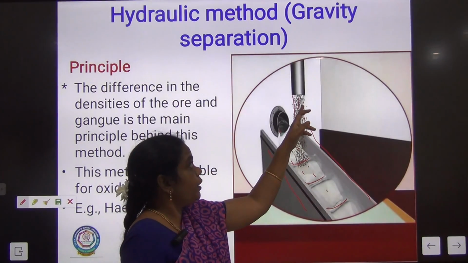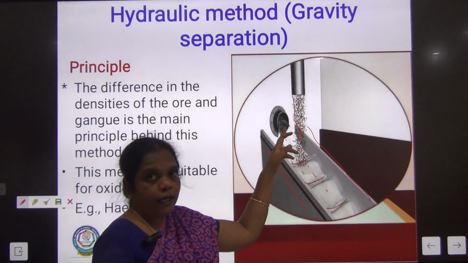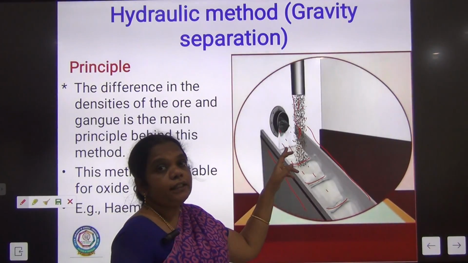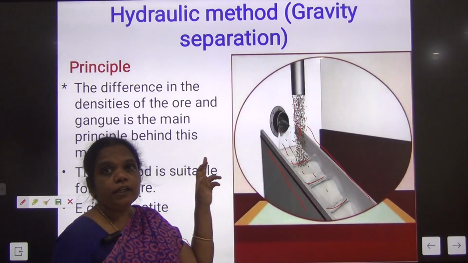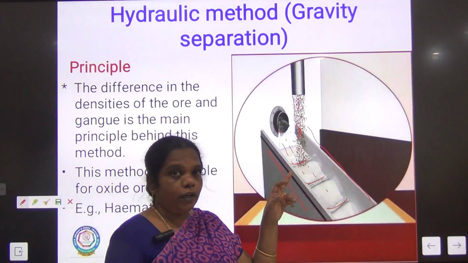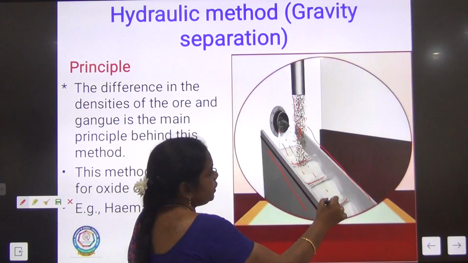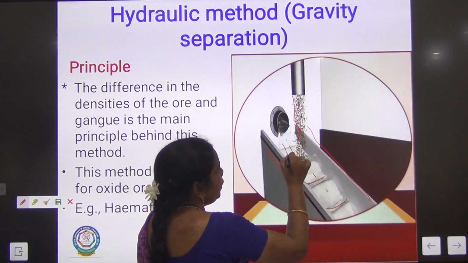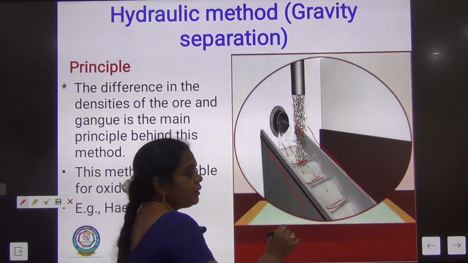The crushed ore particles are going to fall on the current of water. The lightest impurities, here in this oxide ore the gangue particles, are considered the lightest ones. So they are all washed away by the water, and the heaviest ore particles settle in the compartment.